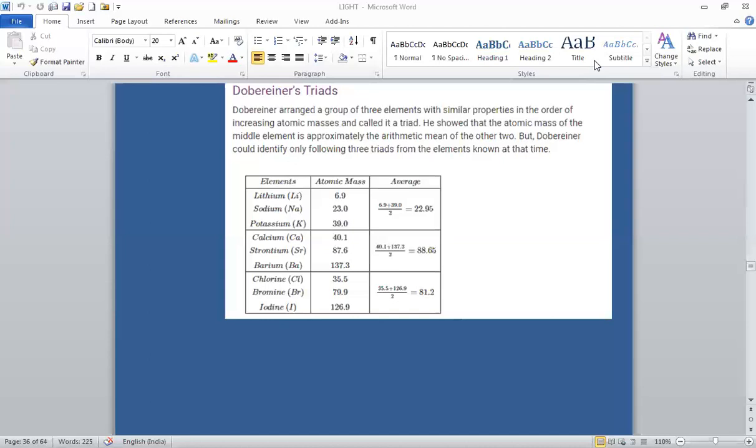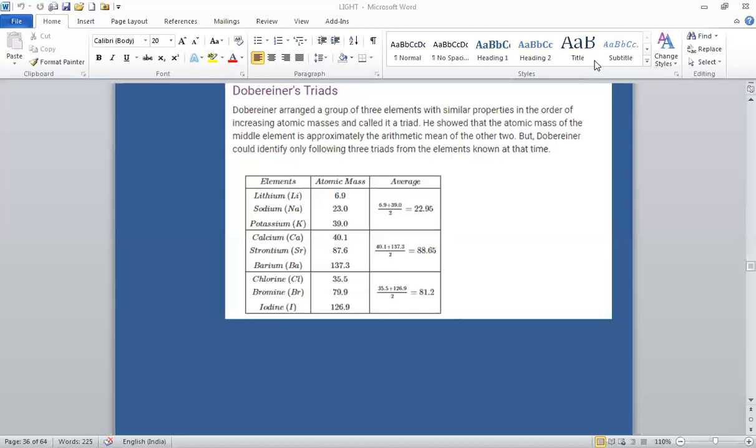Now, we should know what a periodic table is. A periodic table is a table that classifies all the known elements in accordance with their properties in such a way that elements with similar properties are grouped together in the same group and dissimilar elements are separated from one another. Means similar elements having the same properties are grouped together in the same group, and dissimilar elements are separated from one another.